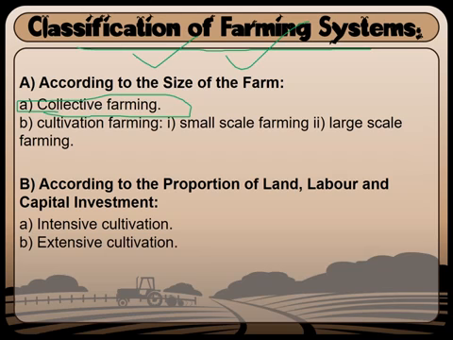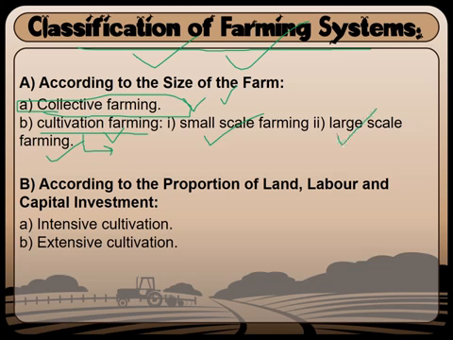different criteria. So the first thing is, according to the size of the farm, it has been classified as collective farming as well as cultivation farming. Collective farming is a small piece of land where all the activities like growing plants, raising livestock, as well as raising bees and silkworms are carried out. That is a collection of various activities. Whereas in cultivation farming, only one type of activity, that is cultivating a single type of crop, is practiced. So there are two types. One is small scale farming and the next is large scale farming.